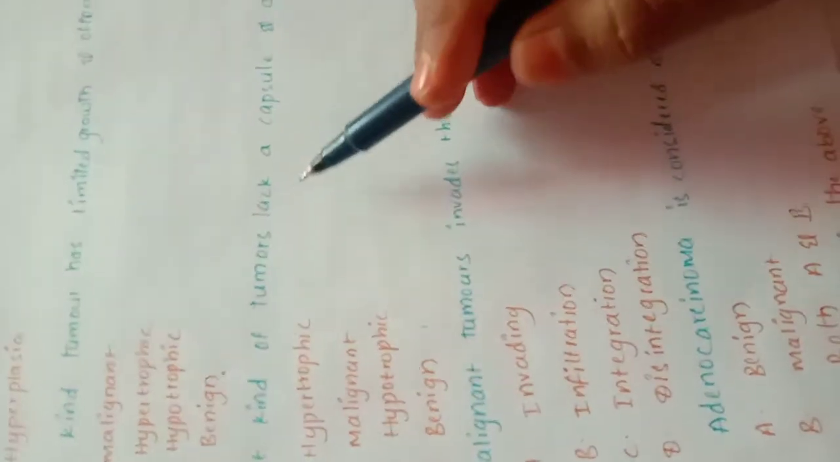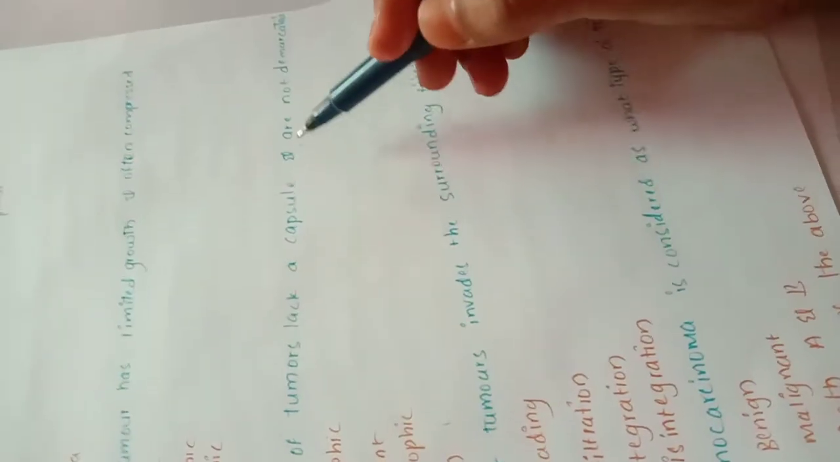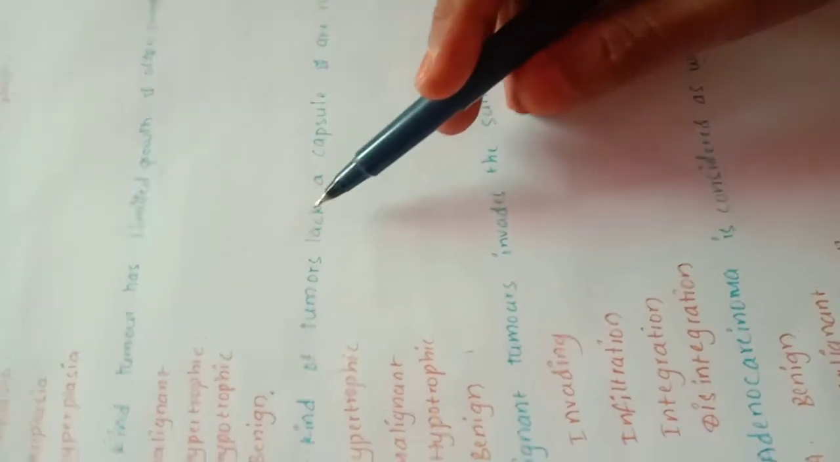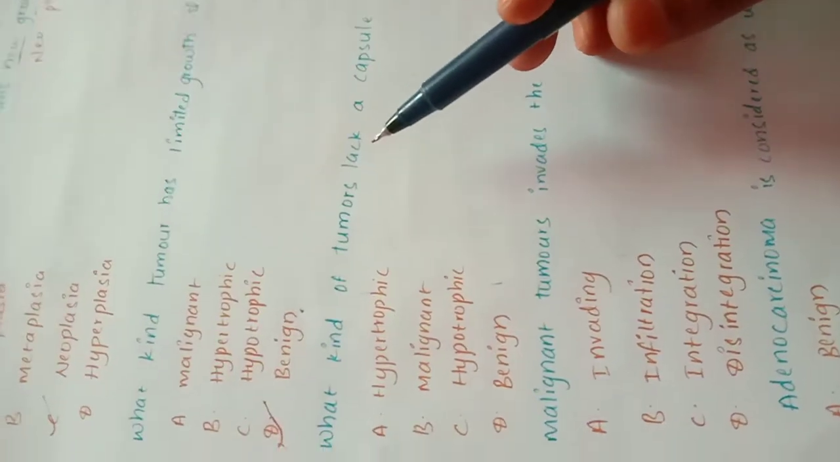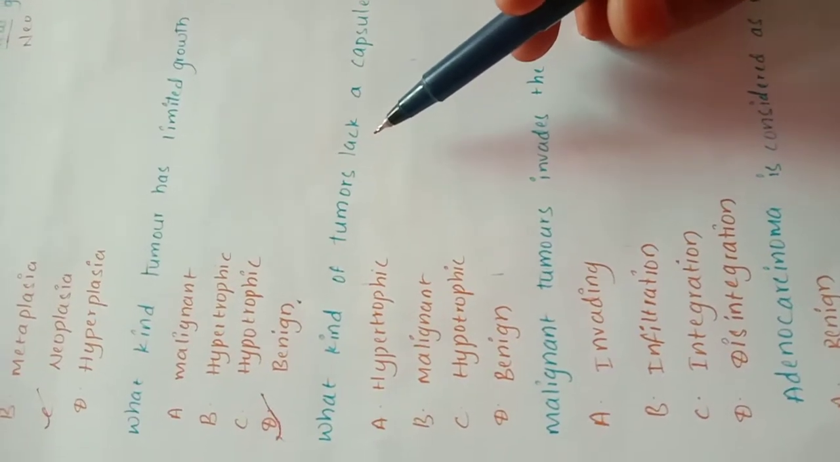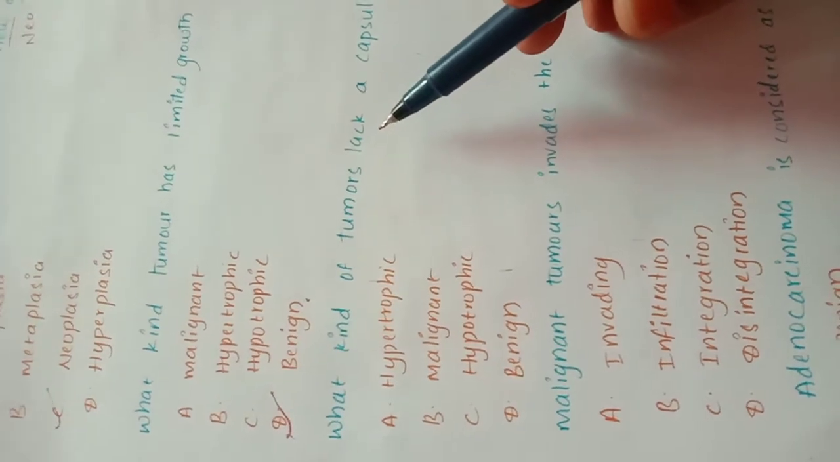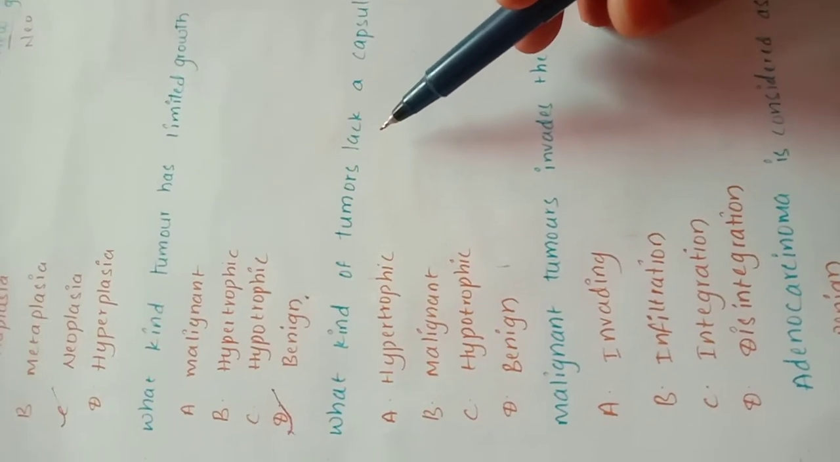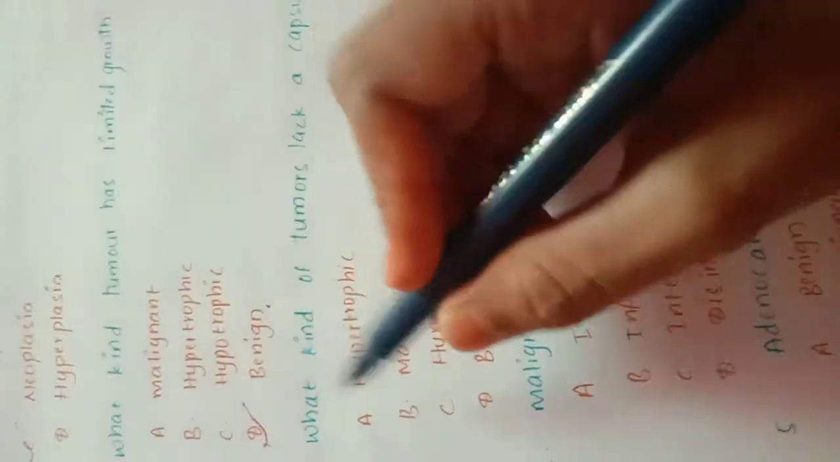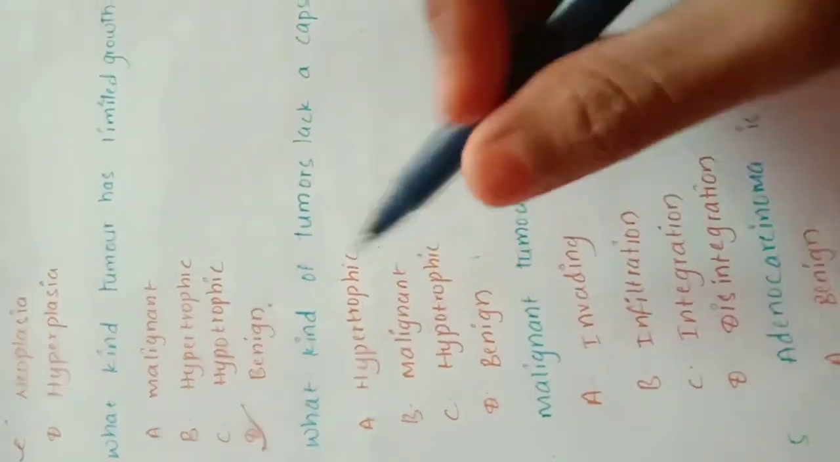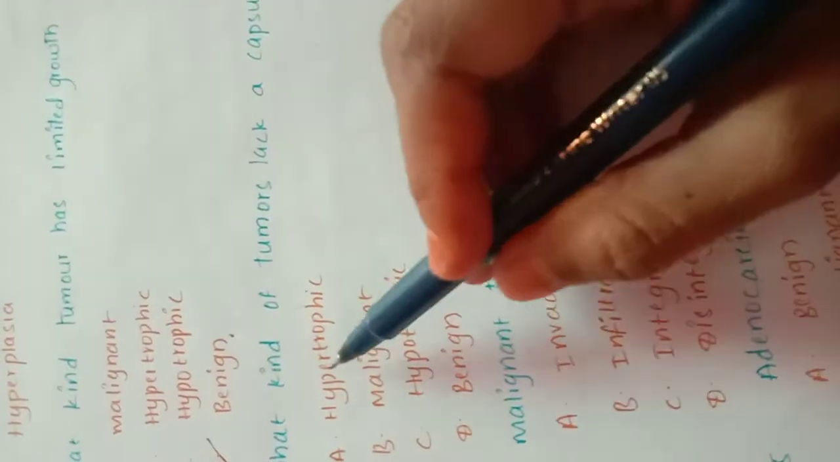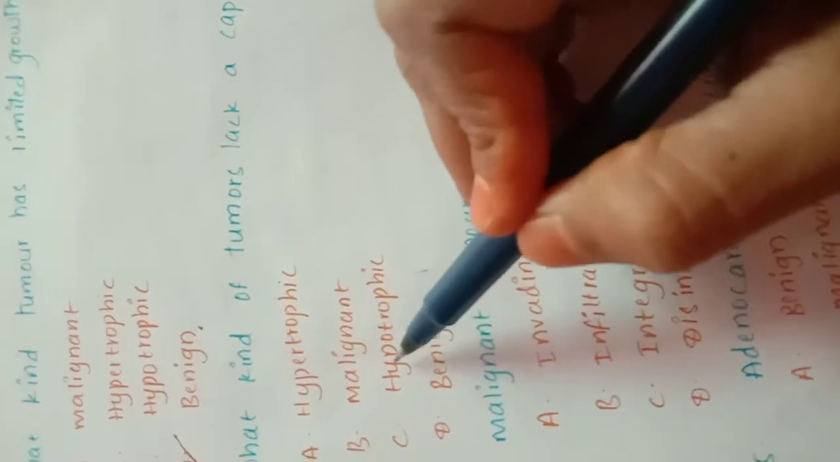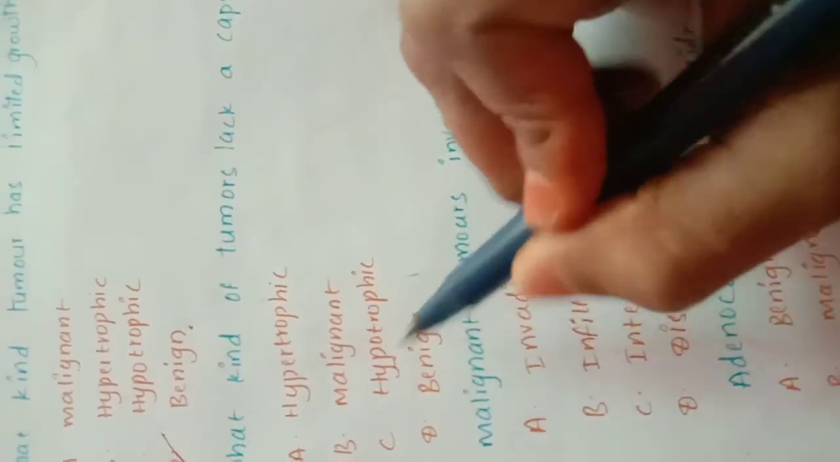What kind of tumor lacks a capsule and is not demarcated? We already told the differences between the benign tumor and the malignant tumor. A benign tumor is encapsulated. A malignant tumor is not encapsulated. So what is the answer? We will see the options: hypertrophic, malignant, hypertrophic, benign. Malignant tumor is the correct option.